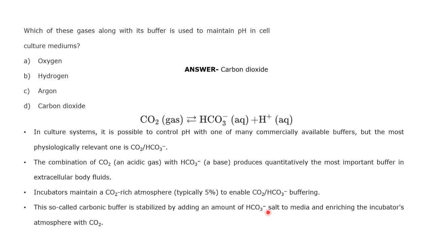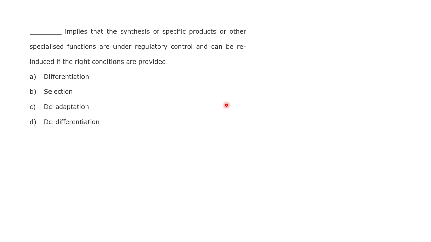Okay, so does anyone have any doubt in this particular question? It's clear, right? Yes, sir. Clear. Okay, so the next question is: what may imply that the synthesis of specific products or other specialized functions are under regulatory control and can be reinduced if the right conditions are provided? I also have some doubt with this question, basically. I would like to see what answers you provide.